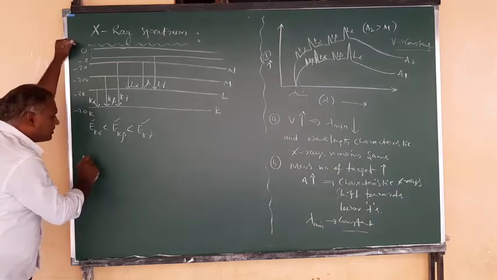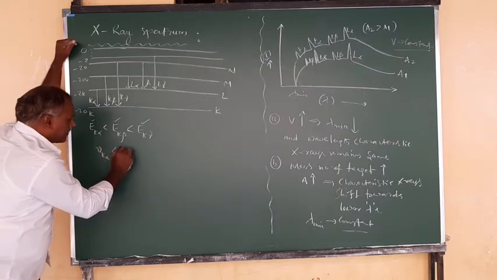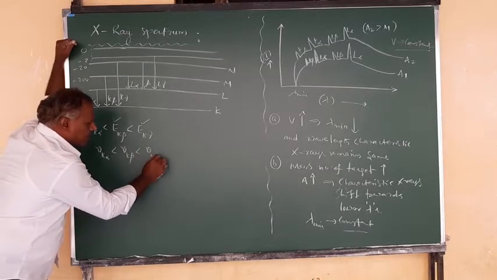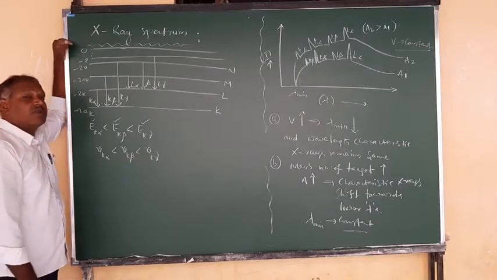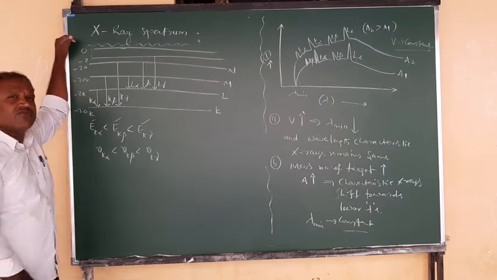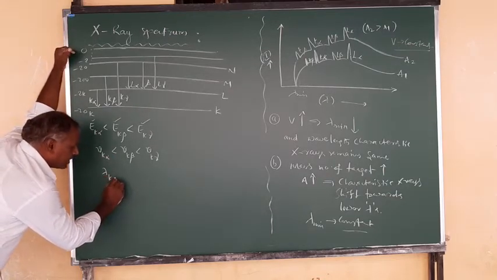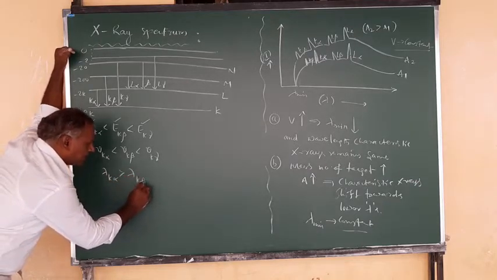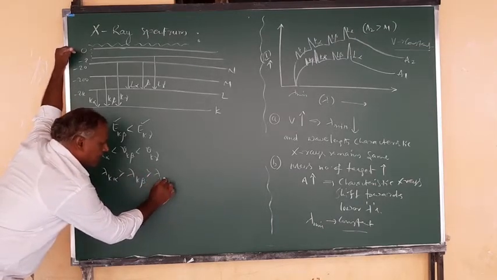Similarly, you have the frequency relation. The frequency of the K alpha line is less than the frequency of the K beta line, which is less than the frequency of the K gamma line. But what about the wavelengths? Wavelength and frequency are inversely proportional. Because of that, the wavelength of the K alpha line is greater than the wavelength of the K beta line, and similarly greater than the wavelength of the K gamma line.